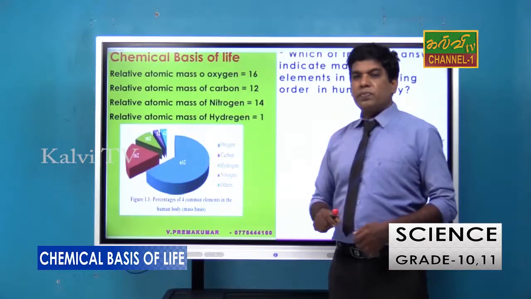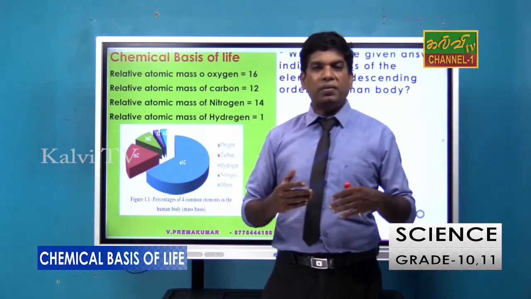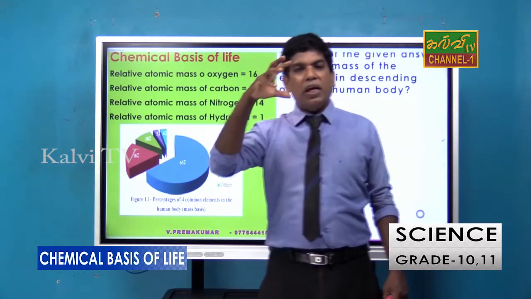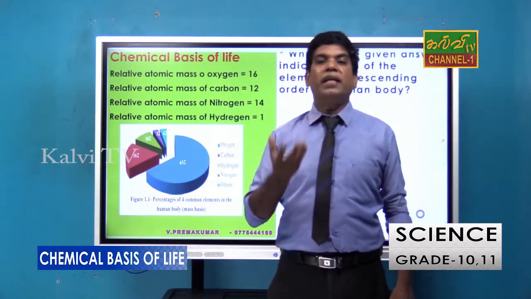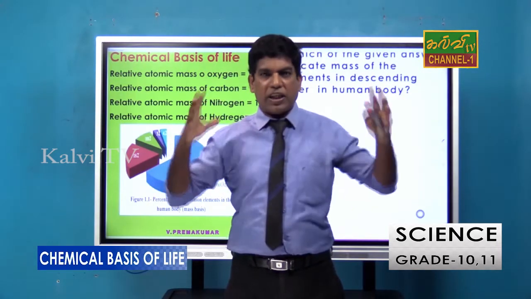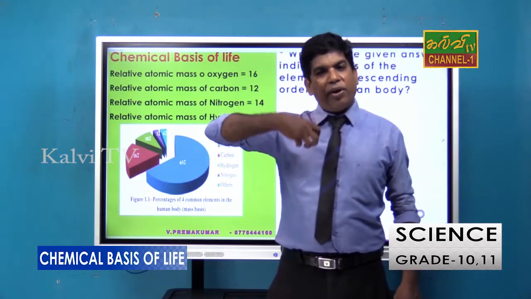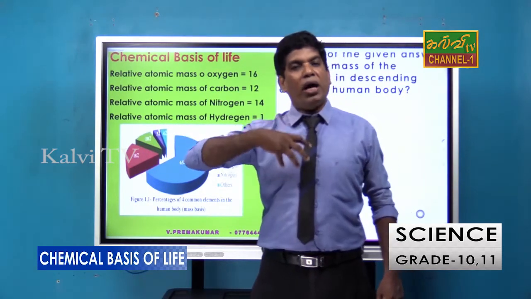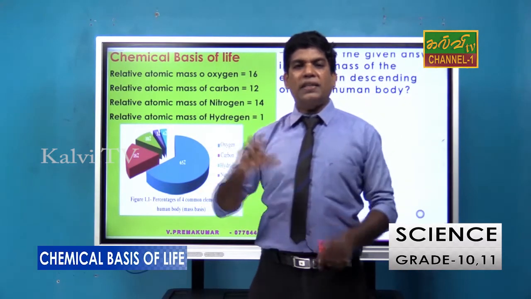So next one, according to the mass of the body in the human, they have found out the amount of elements. That means how much carbon is available, how much oxygen, how much nitrogen. I already said there are 4 important elements that construct our body. After that they analyzed how much mass of carbon and how much mass of hydrogen is available, and according to that they have drawn a pie chart.